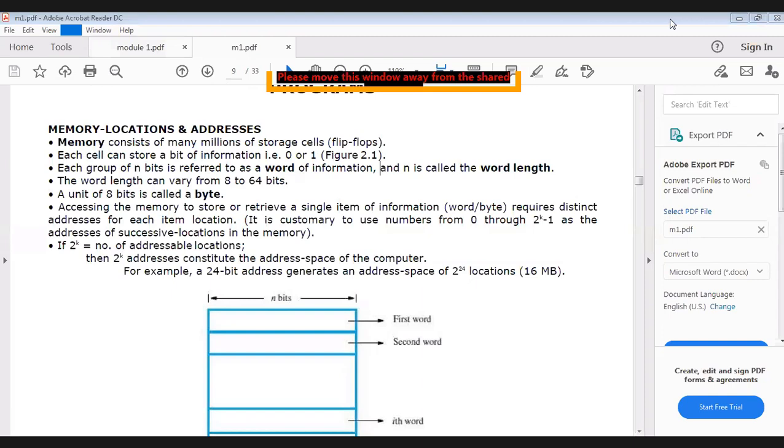Okay. See, first of all, when I talk about the memory location, I'll tell you how you can find out the address. Suppose we are having a two.